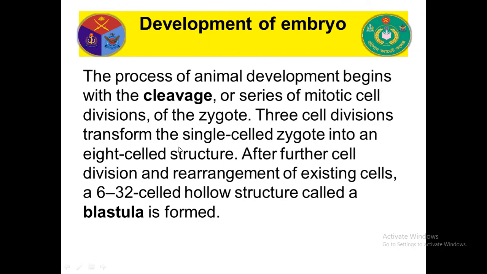Three cell divisions transform the single-cell zygote into an 8-cell structure. So at first, one zygote is divided and makes an 8-cell structure. After further cell division and rearrangement of existing cells, a 16 to 32 cell hollow structure called a blastula is formed. When a zygote is continuously divided and makes a ball-like structure, that is called a blastula, and the hollow space in the blastula is called the blastocoel.